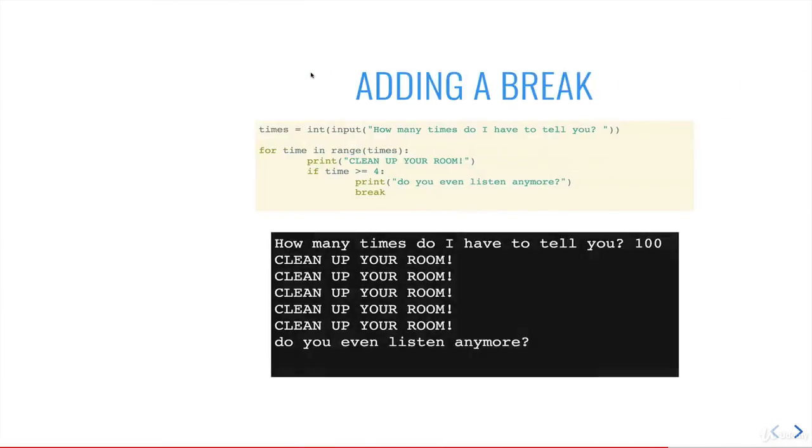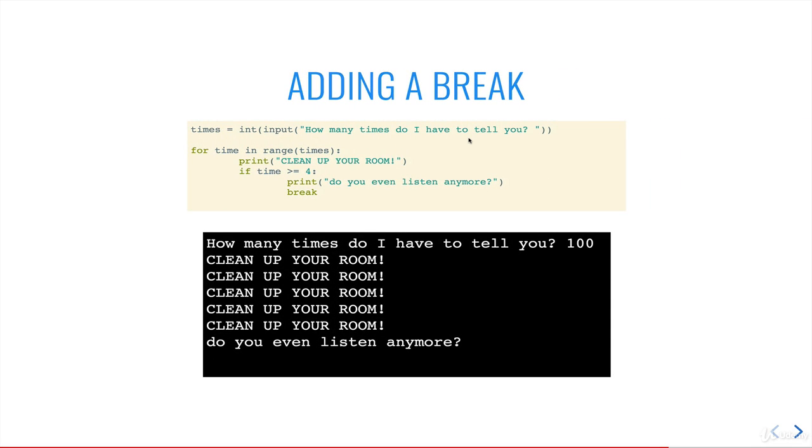And lastly, here's one more example using an exercise that we already did earlier, where you could input a number of times, like 10 times, and it will repeat clean up your room 10 times. But if this was a real relationship between a son or daughter and parent, they would probably not sit there saying, clean up your room 100 times. Maybe 3 times, maybe 2 times. I mean, who knows? It really depends on households. I'm not trying to make any assumptions about anyone's childhood here. But in this hypothetical environment, 4 times is the limit. Yelling, clean up your room 4 times. And after 4, we'll just say, do you even listen anymore? And break out of the loop.